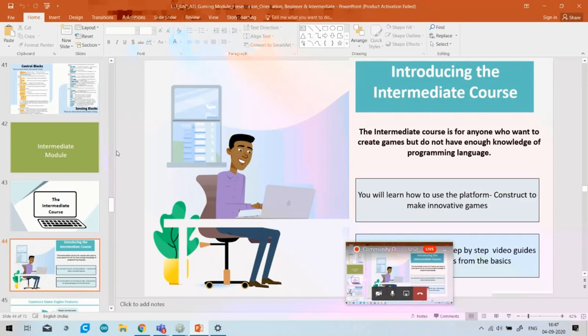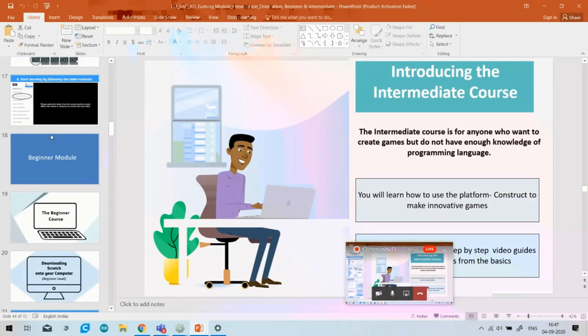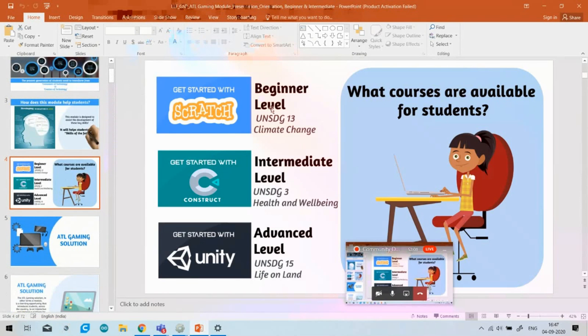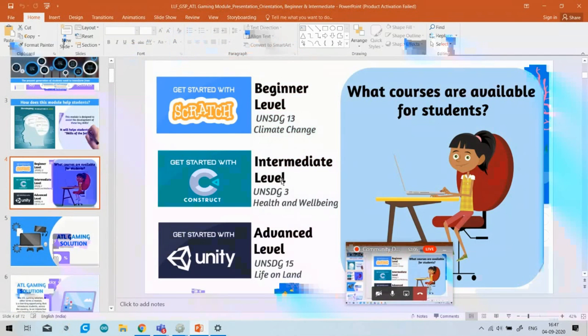So we have three courses available for the students. As I told you yesterday, we have three courses. First is the beginner level, that I told you, and today I will give a brief on the intermediate level, Construct 2, how you can download it, or how you can make your own game by learning from the website, that is Planet Code.